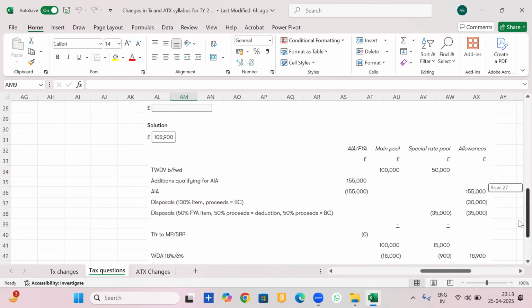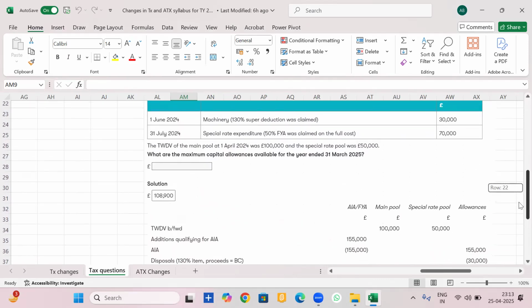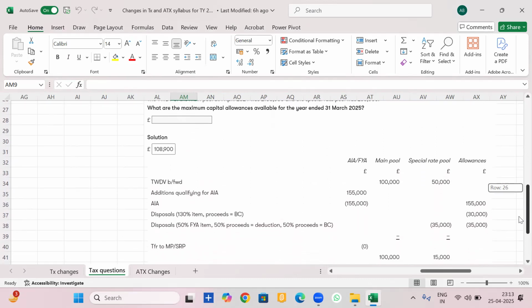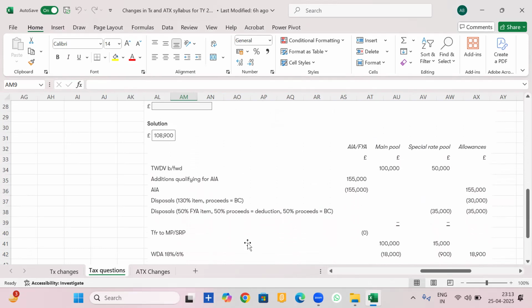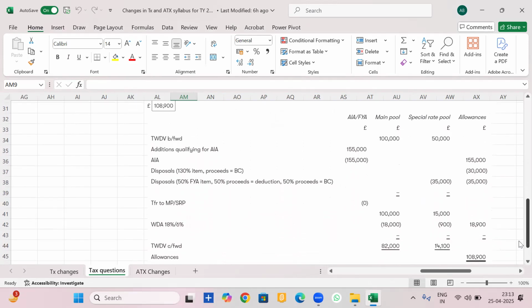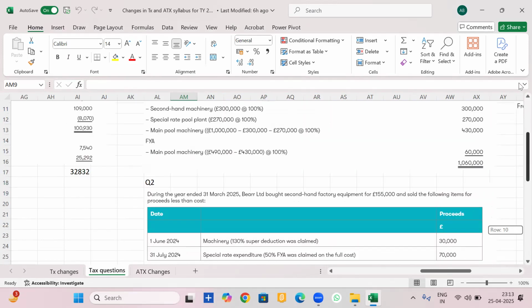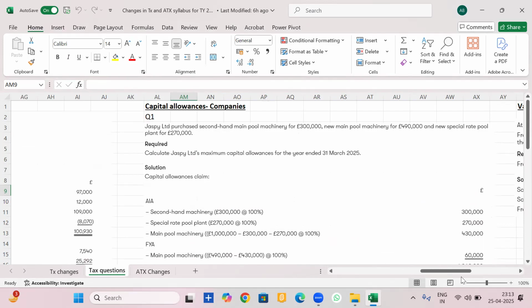So for the remaining capital allowances, you need to calculate WDA. You will get the totals and get WDA at 18% for the main pool and 6% for the special rate pool. Okay, so the total allowances come out to be 1,08,900. I hope I'm absolutely clear to everyone for this. Any queries, any doubts, you all can reach out to me, not a problem.